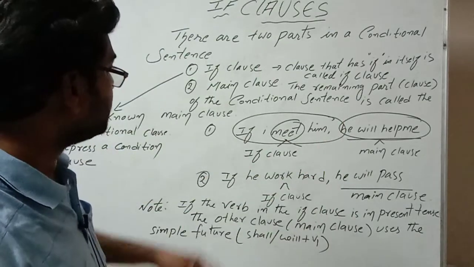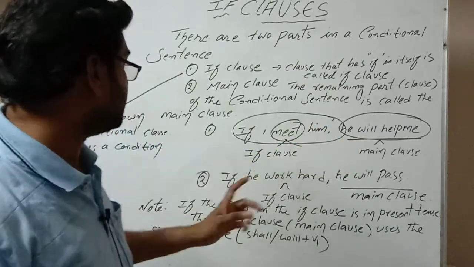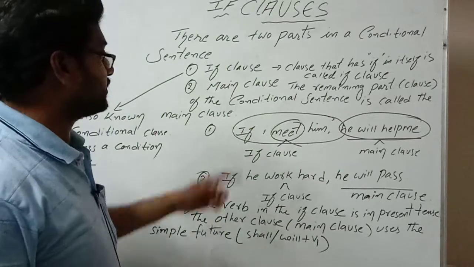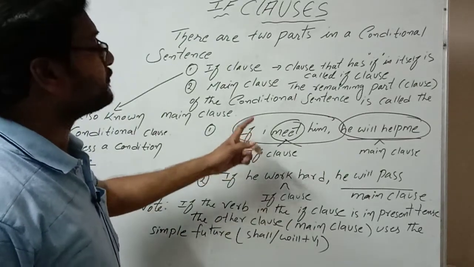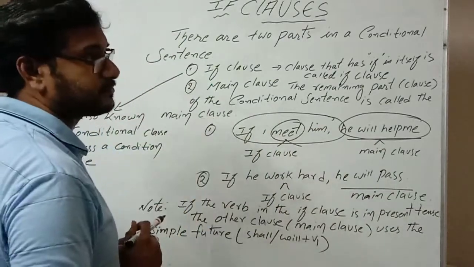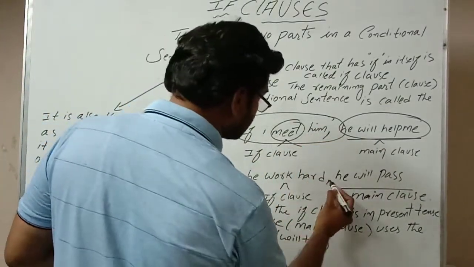Now see this example once again. If I meet him, he will help me. If he works hard, he will pass. If the if clause comes before the main clause, what should we use? A comma. Here also I use the comma.